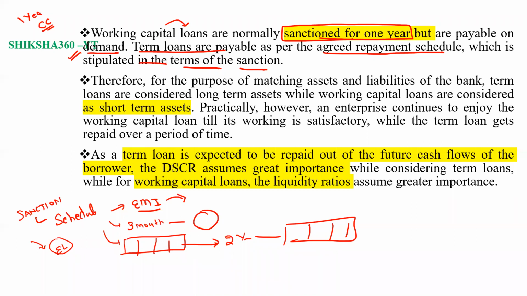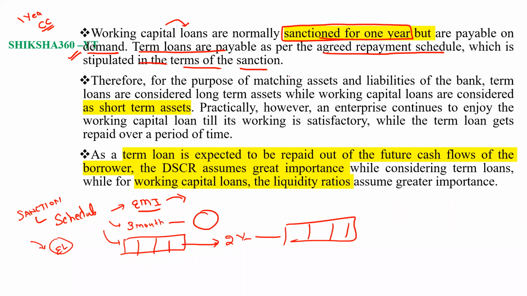Working capital loans are normally sanctioned for 1 year, but are payable on demand. Term loans are payable as per the agreed repayment schedule, which is stipulated in the terms of the sanction.